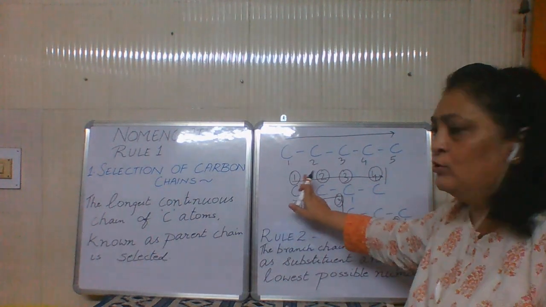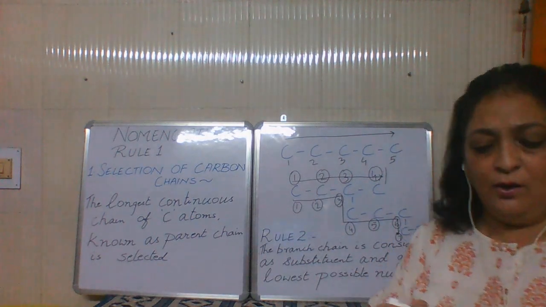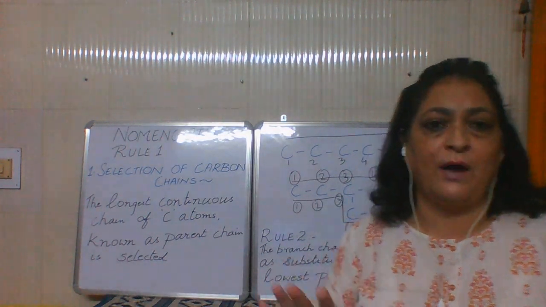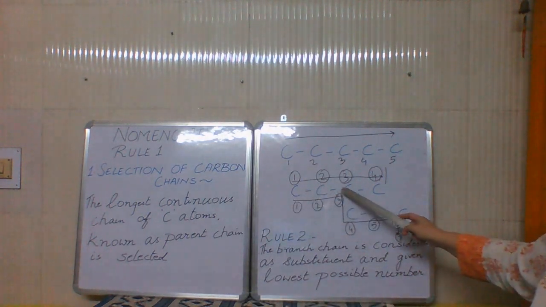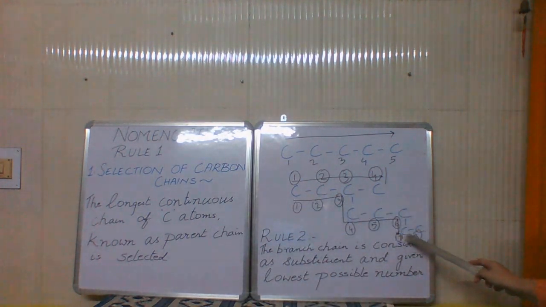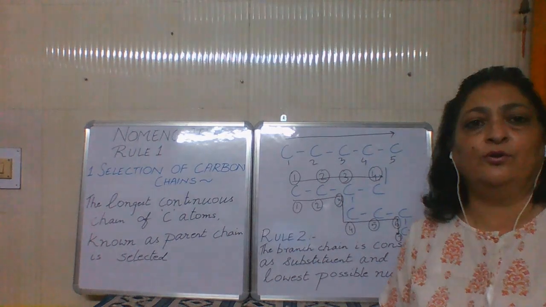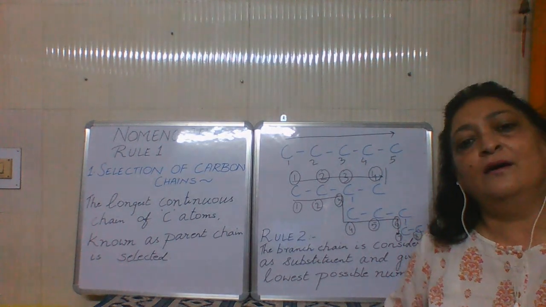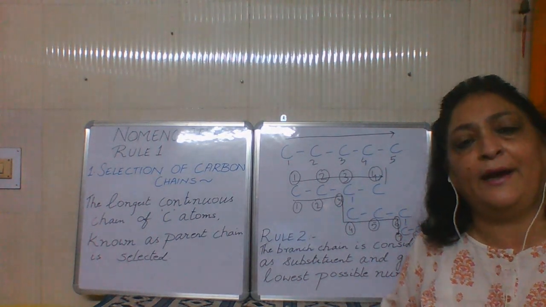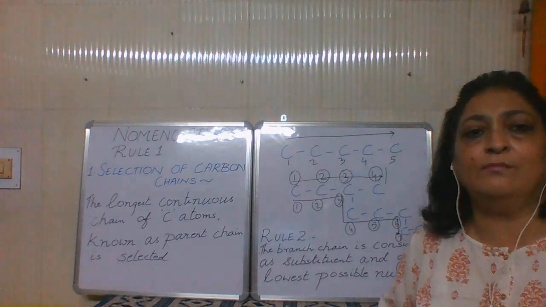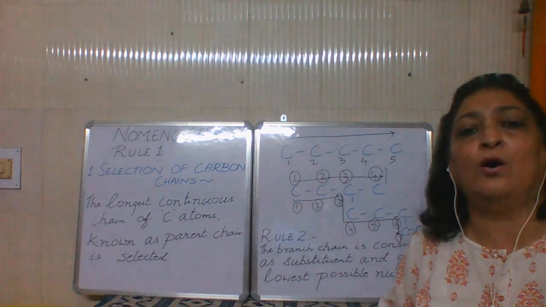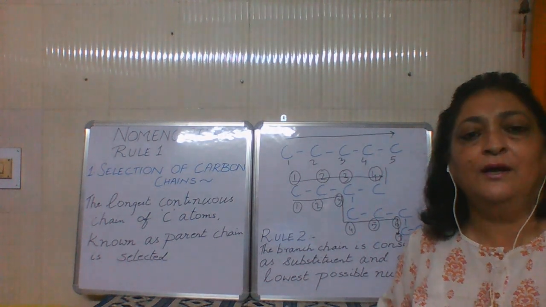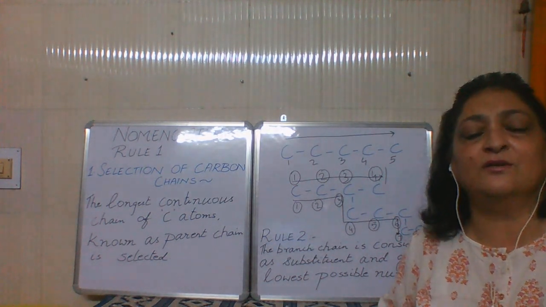So the person who selected that path could touch only 4 carbons, but the person who selected this path touched 8 carbons. Rule number 1 says that the chain with 8 carbons must be selected because he is touching the maximum carbons. That is, the parent chain is the longest.